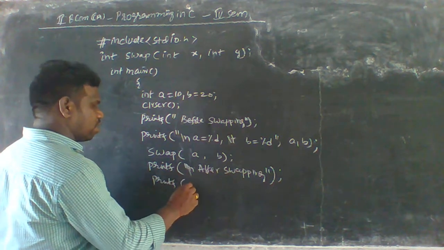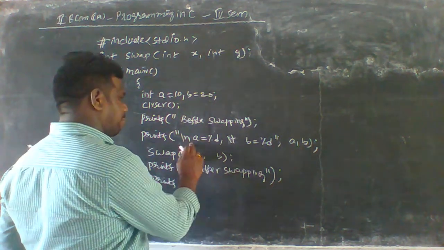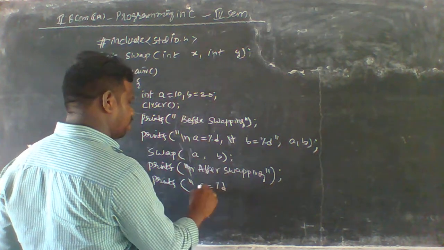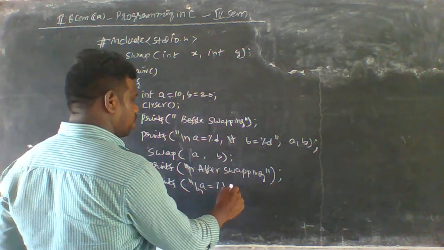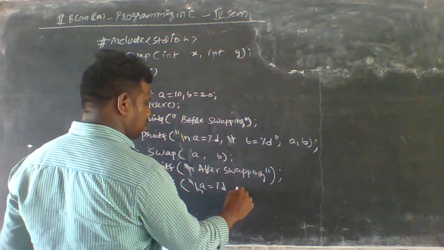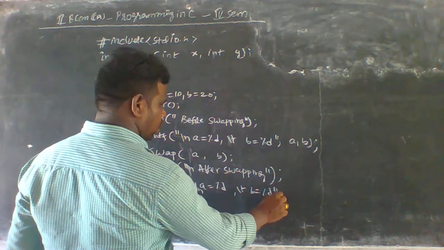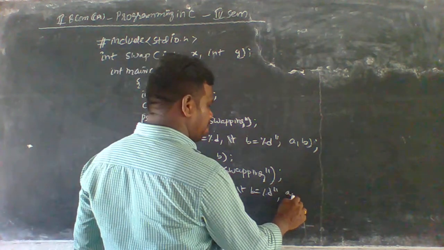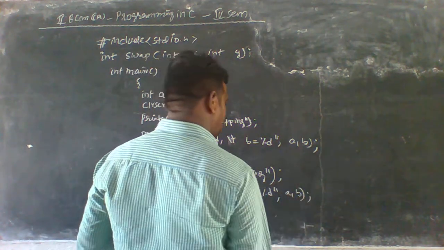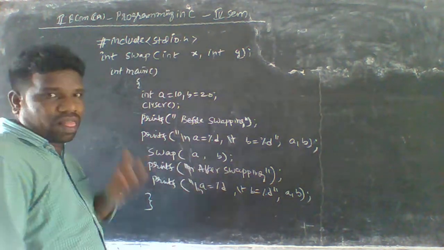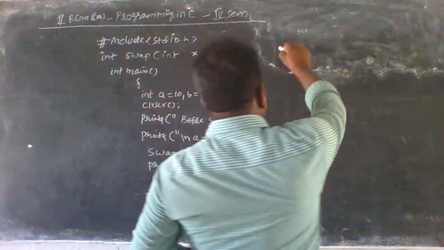Printf, same structure like this: "a is equal to %d", we have to use slash n and comma, "b is equal to %d" here, and a comma b, and we have to close this. Okay, so now I'm going to write this code.